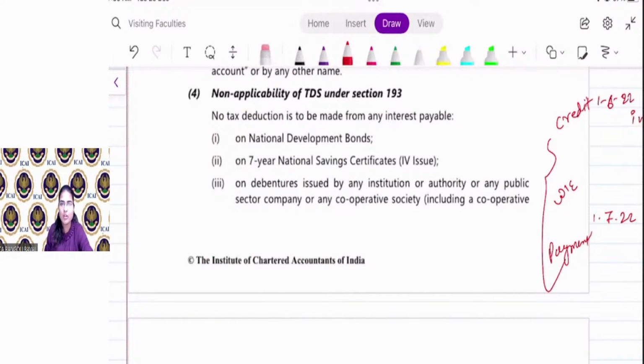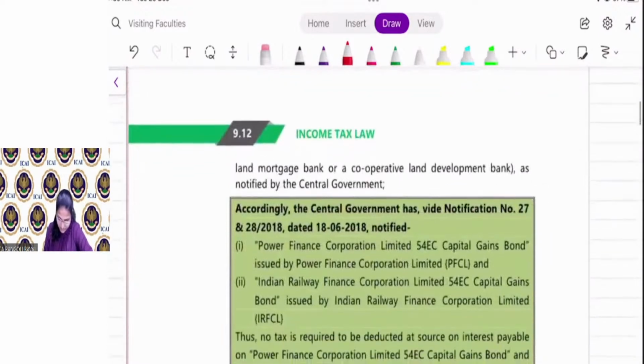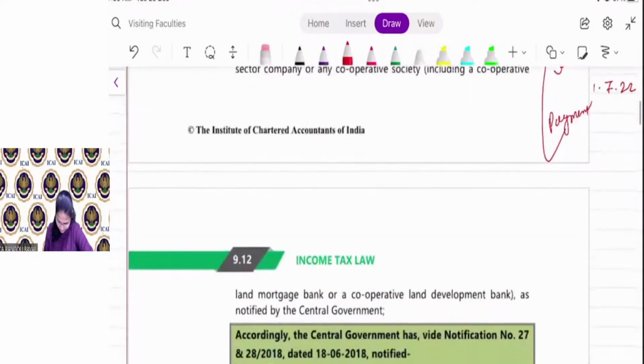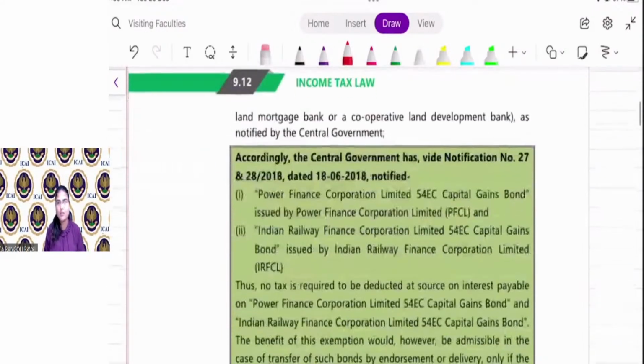National development bond: if government is paying interest on national development bond, then TDS is not required to be deducted. 7-year national savings certificate. Debenture issued by an institution or authority or any public sector company or cooperative society as notified by the central government. Here the notification is given.